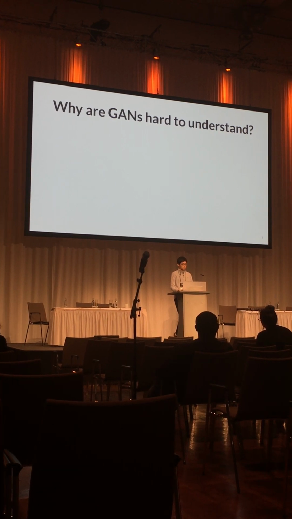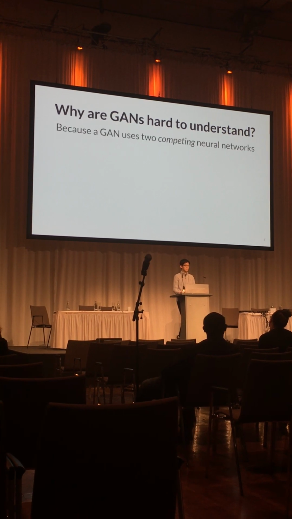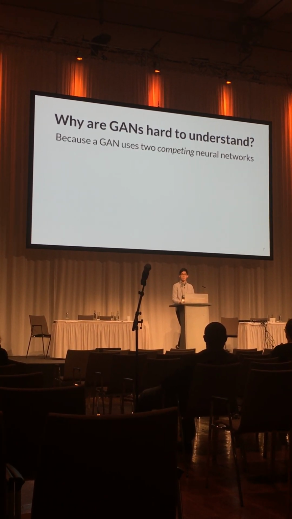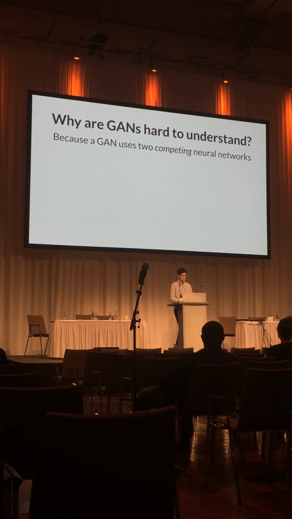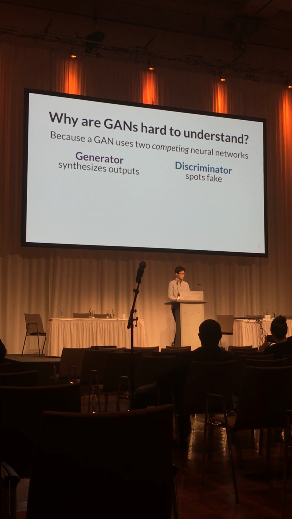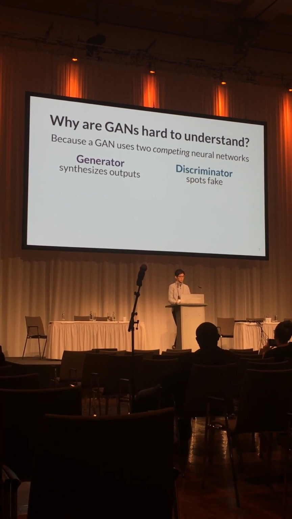Why are GANs difficult to understand? One key reason is a GAN consists of not one, but two different neural networks that compete against each other. These two neural networks are called a generator and a discriminator. And let me briefly tell you how they work.